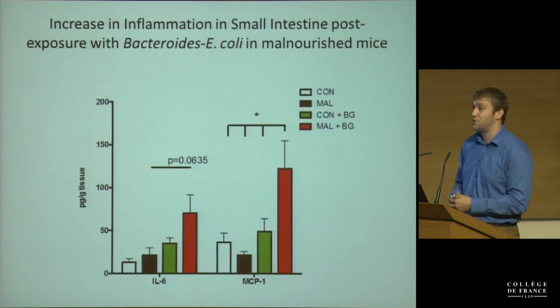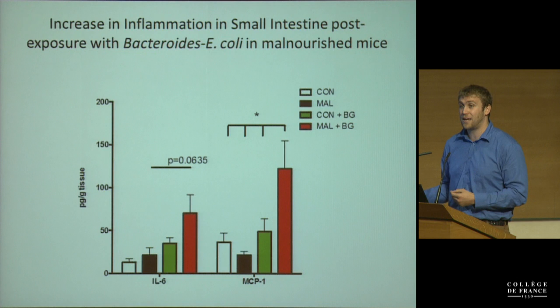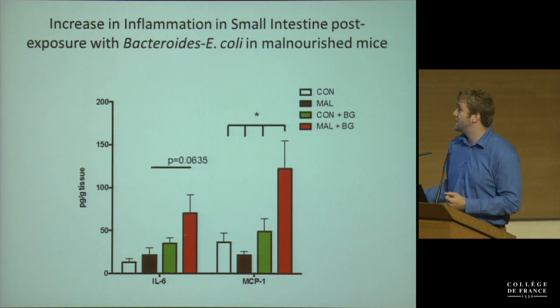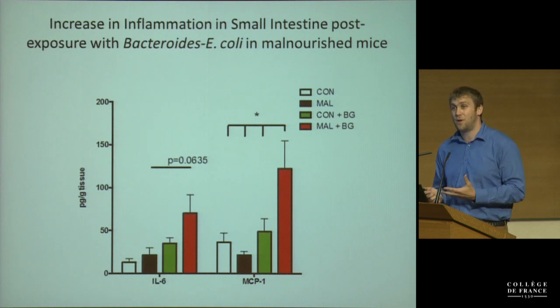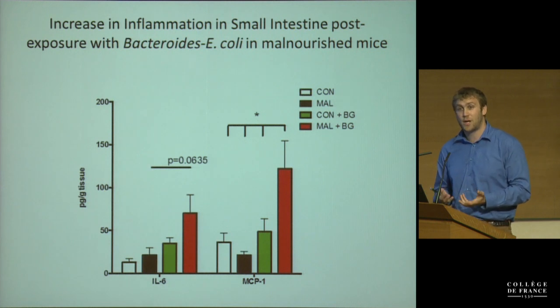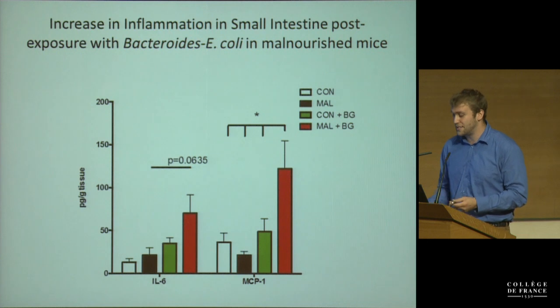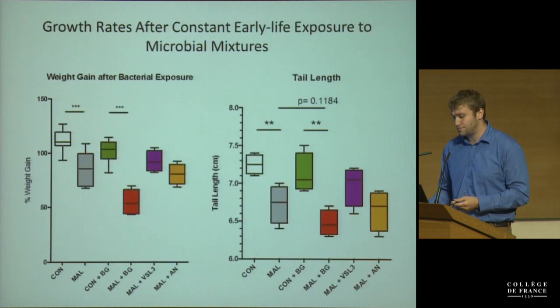And looking at the inflammatory environment, just a few of the cytokines we've looked at, and these are 2 that are upregulated drastically when the malnourished mice are given this cocktail. So when you give the malnourished mice this cocktail of Bacteroides and E. coli, you see more IL-6 secretion and MCP-1 secretion, suggesting that these mice are inflamed. And when you look at their small intestine, you can actually see the presence of some inflammation.